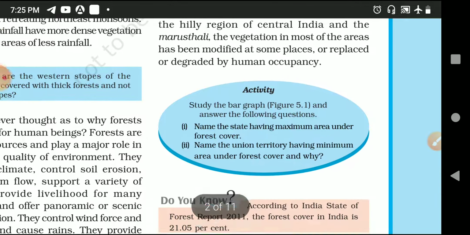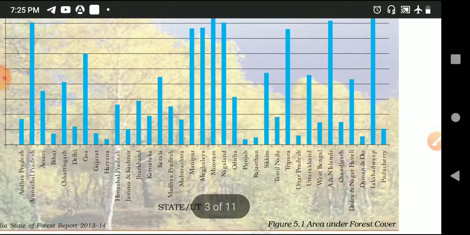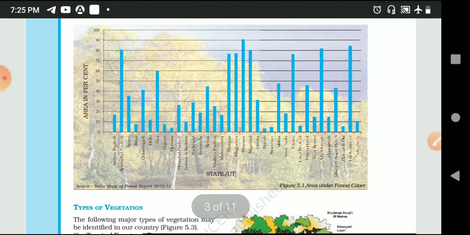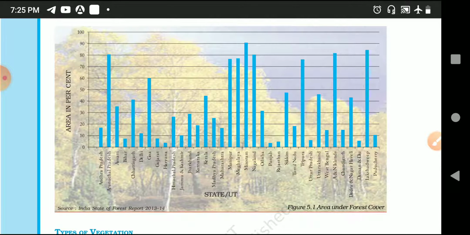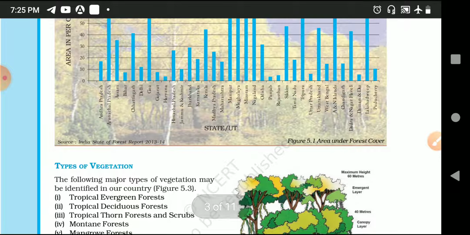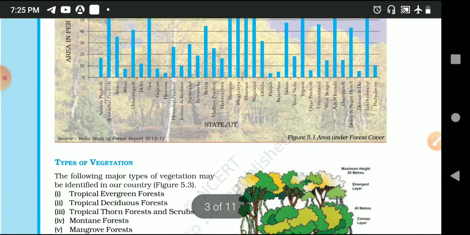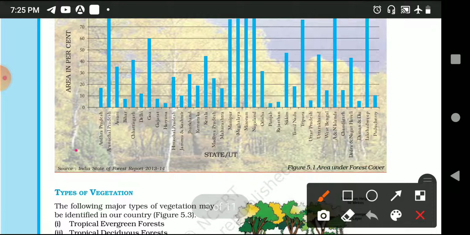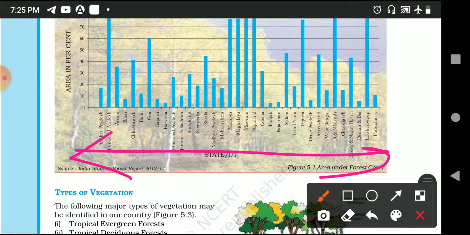Okay, you can see this particular bar diagram. In this, your x-axis shows all the state names plus your union territories, and here is the area in percentage.